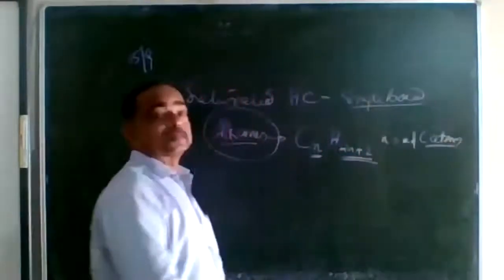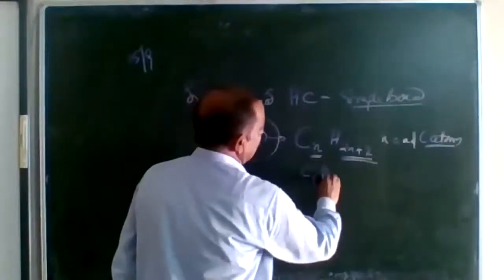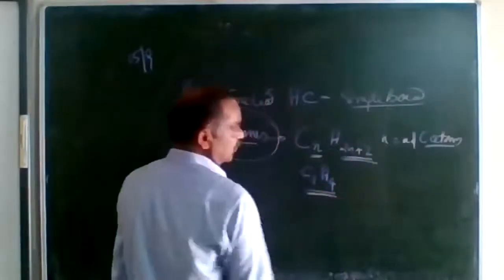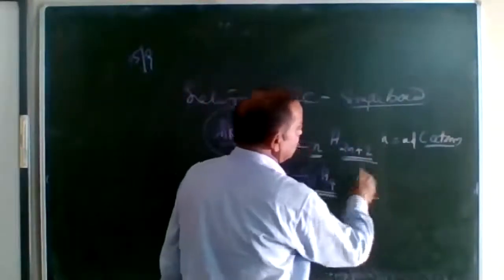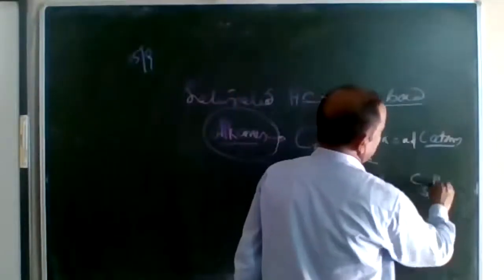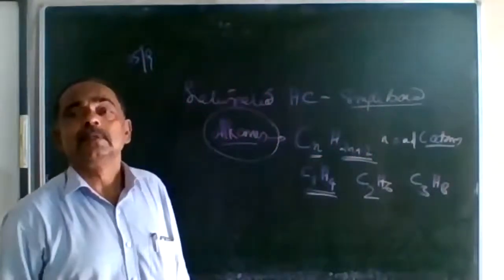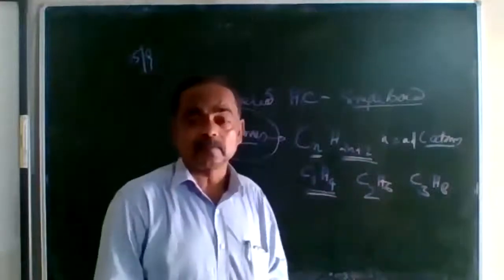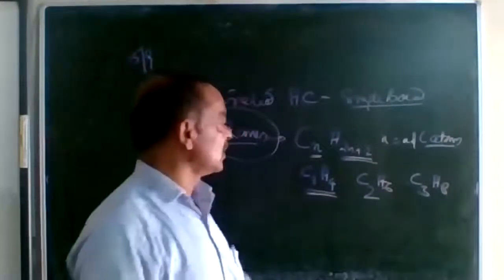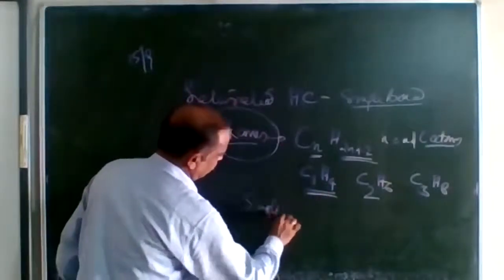For example, if the carbon atom is 1, then C1H, 2 ones are 2 plus 2, 4, so C1H4. The second one is C2, 2 twos are 4 plus 2, 6, so C2H6. And the third is C3H8. If any hydrocarbon comes under this formula, we have single bonds between the carbon atoms.